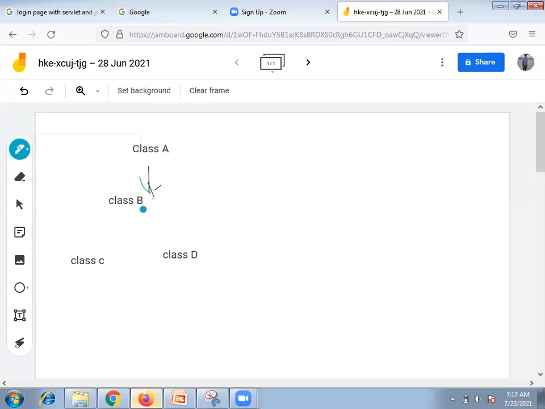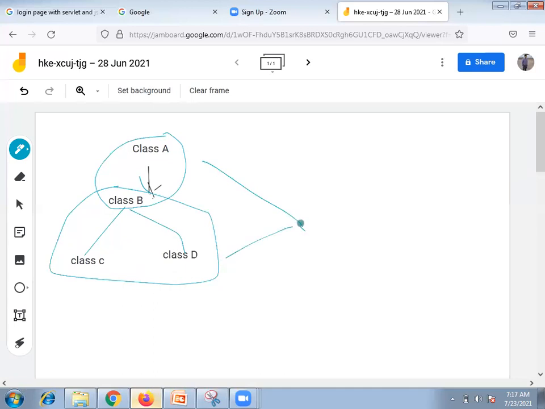No, what I am talking about is this. See, this is the combination of single and this is the combination of hierarchical. Got it? So we have a combination of two inheritances. One is single inheritance, and this is hierarchical. So then we are going to call it Hybrid. Exactly, that's true. Now let's take one more level.